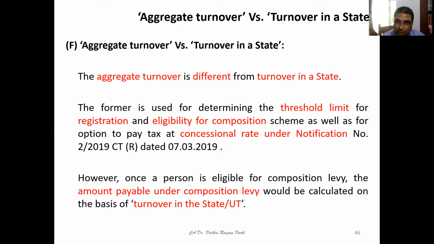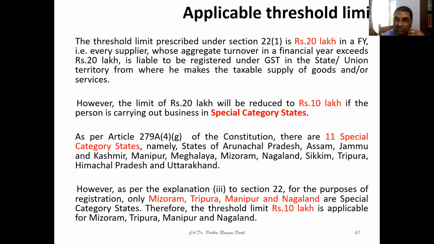Under composition scheme tax is lower, but input tax credit cannot be availed. We'll be learning that, and we'll also do one exercise, or one project, where we'll apply your knowledge to take a decision which scheme is better for a registered person.